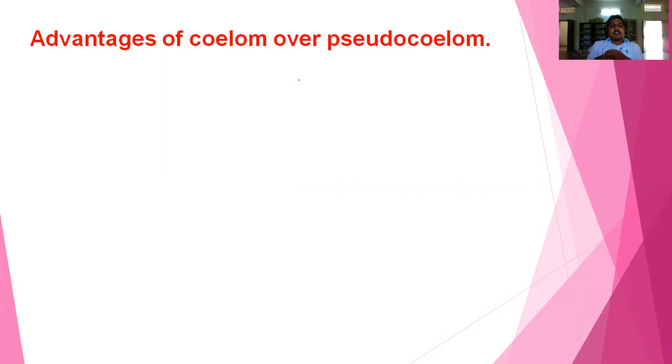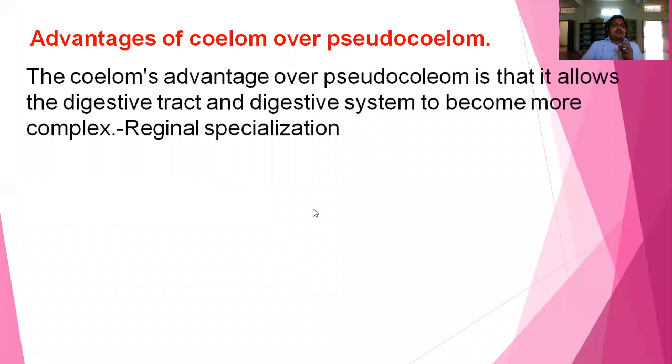Why? The coelom's advantage over pseudocoelom is that it allows the digestive tract and digestive system to become more complex. Here in the coelom, regional specialization is there. What is regional specialization?